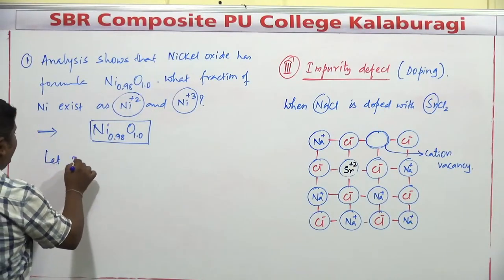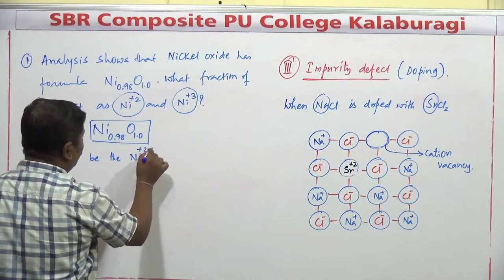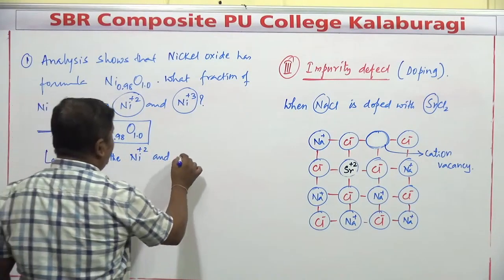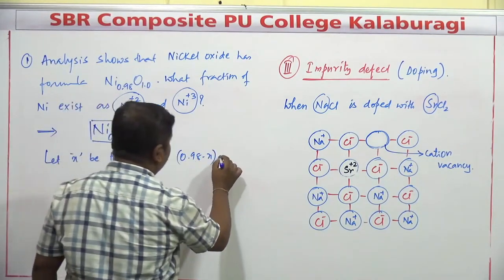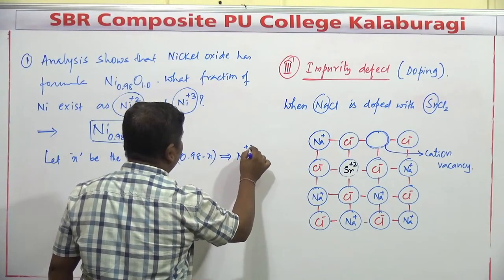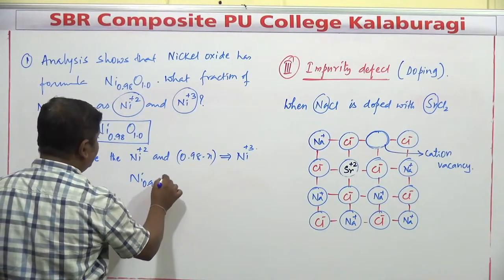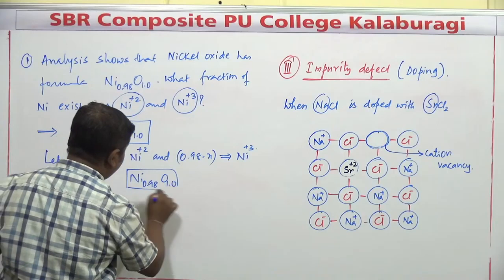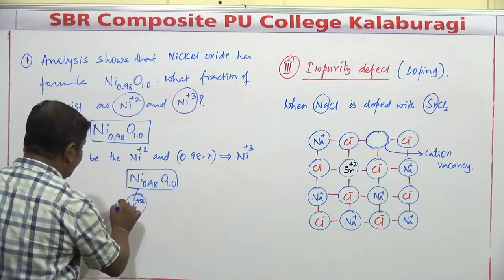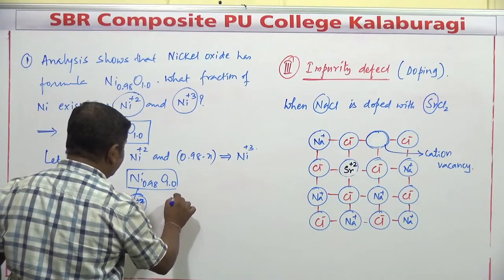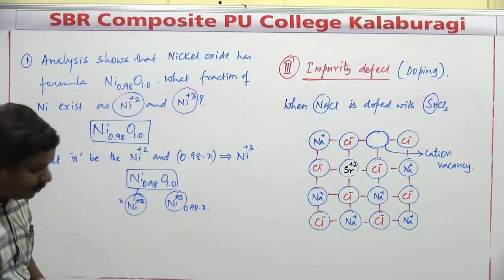Let x be the amount corresponding to Ni+2, and 0.98 minus x corresponds to Ni+3. The total compound is Ni0.98 O1.0.